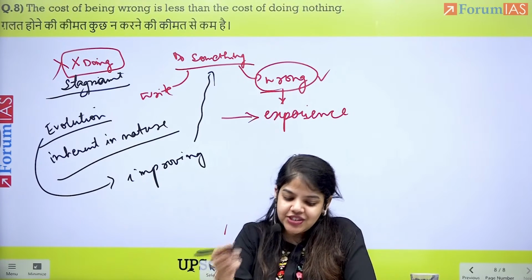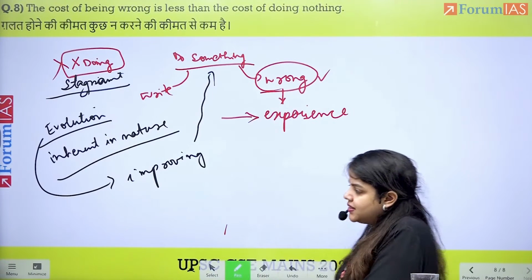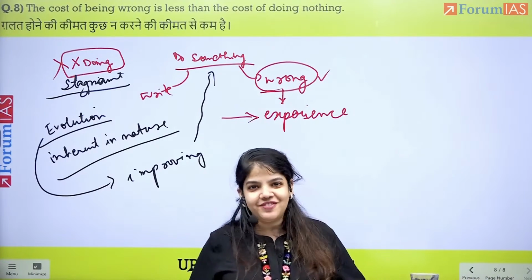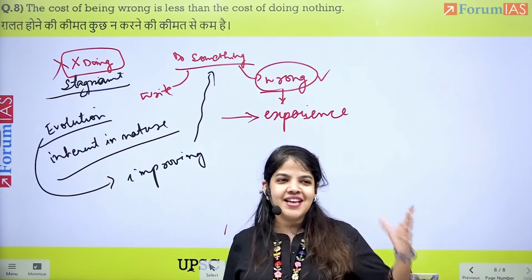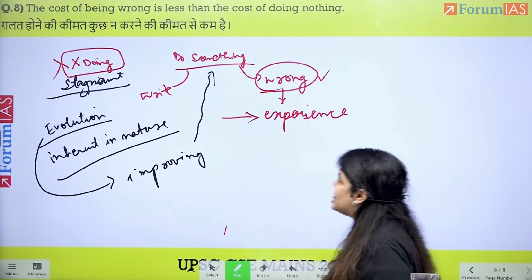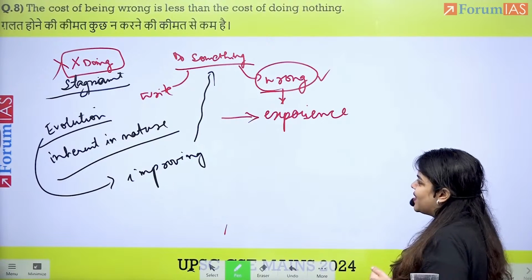and the finish line is where it begins. This is also a quotation which says perfection is not a destination; it begins at the finish line. So it's always happening. So the cost of being wrong is less than the cost of doing nothing.